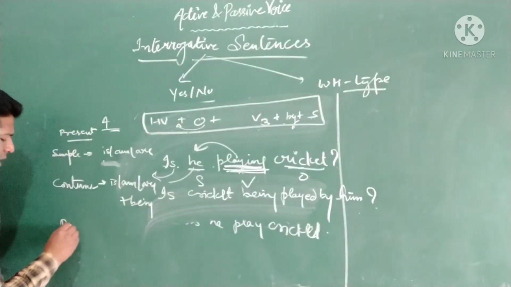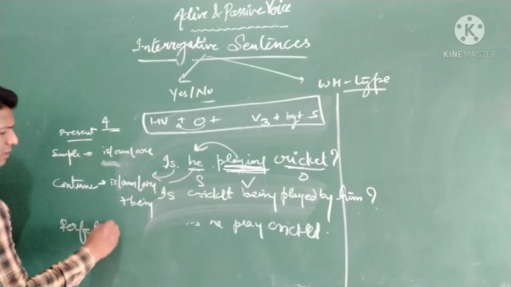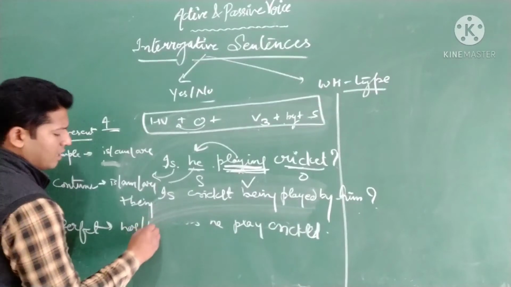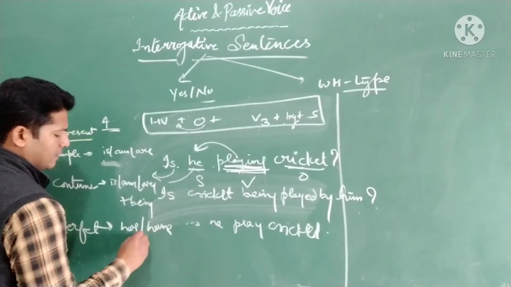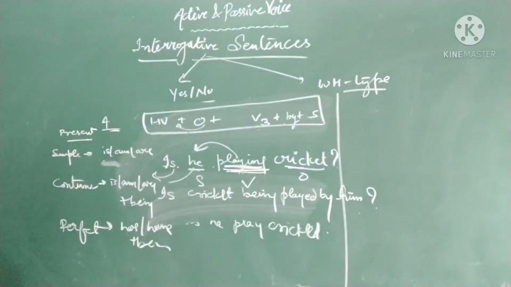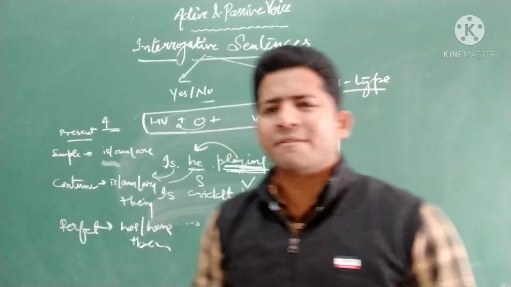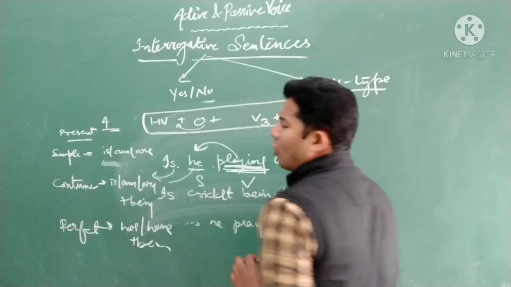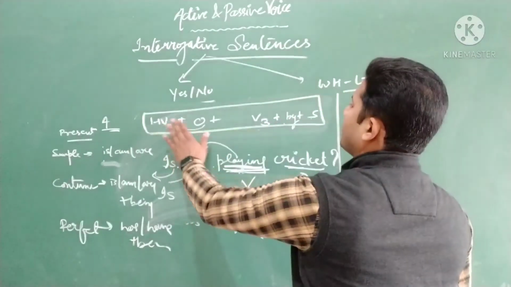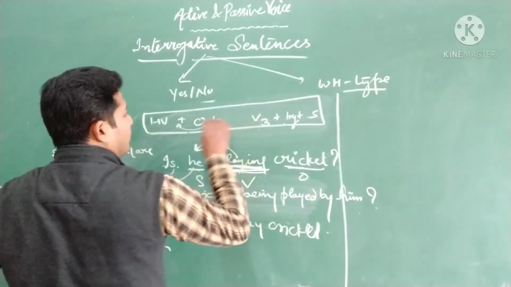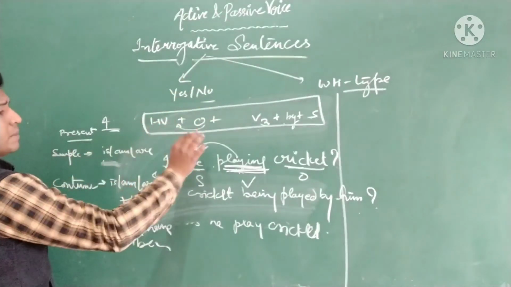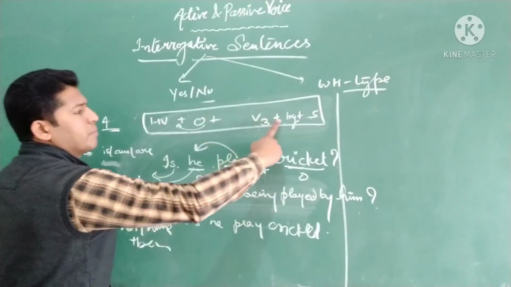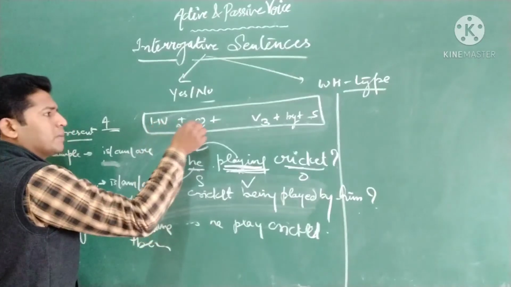For perfect, what will happen? For perfect, we have has or have plus been, right? These were the cases. Everything will be same. Only difference is you have to bring the helping verb just before the object. So the structure which was helping verb plus object plus third form for simple present, we have object plus helping verb, third form plus by plus subject, will become helping verb plus object.